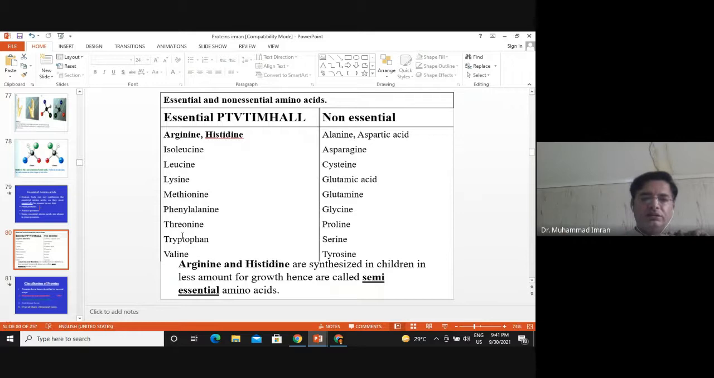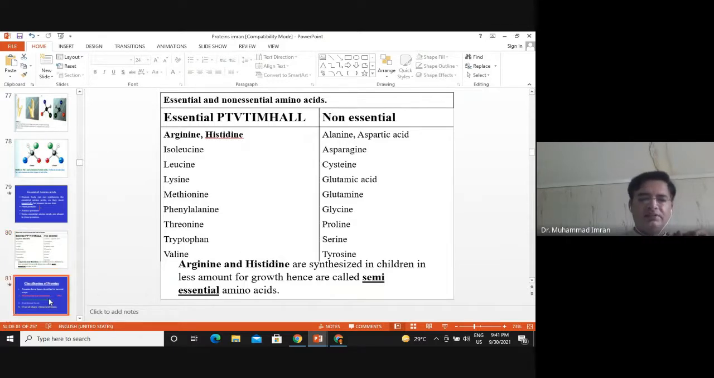Threonine is a hydroxyl group containing amino acid and it provides regulation of enzymes. Tryptophan is very important because it produces the serotonin hormone and niacin vitamin. Valine is also very important for muscle mass and stamina of the body. So these are some functions of the essential amino acids.